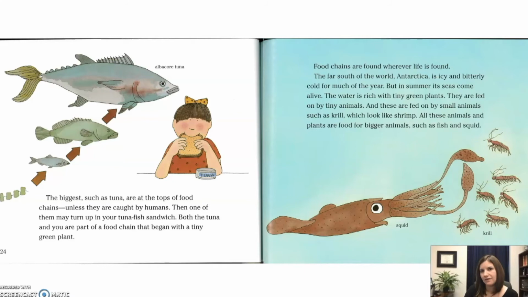The far south of the world, Antarctica, is icy and bitterly cold for much of the year. But in summer, its seas come alive. The water is rich with tiny green plants. They are fed on by tiny animals, and these are fed on by small animals such as krill, which look like shrimp. All these animals and plants are food for bigger animals such as fish and squid.